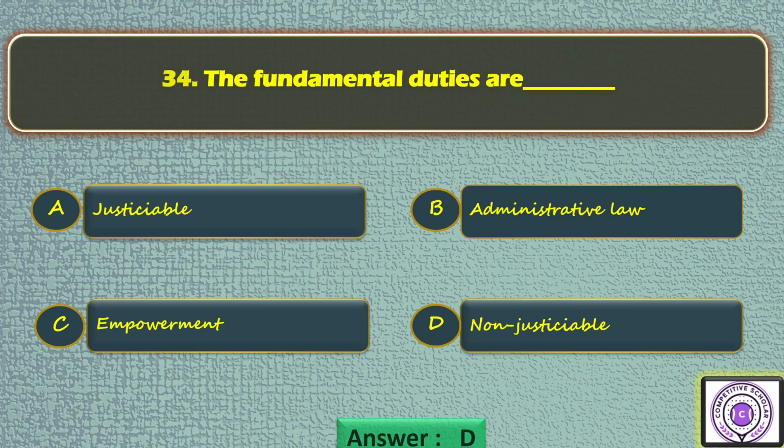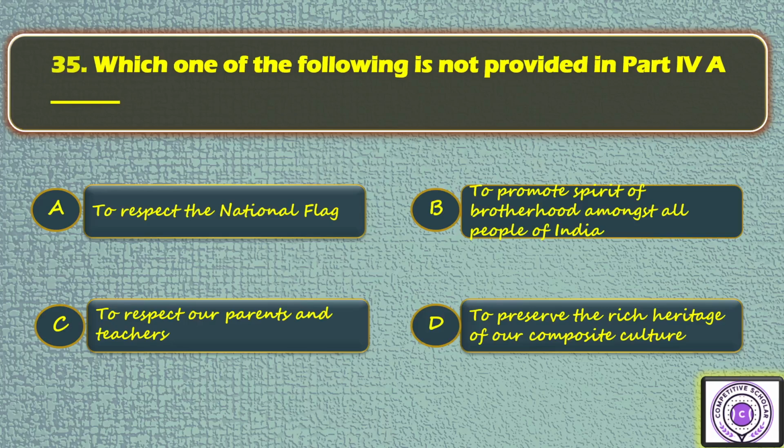So the answer is D. Next, question number 35. Which one of the following is not provided in part 4A? Option A to respect the national flag, option B to promote spirit of brotherhood amongst all people of India, option C to respect our parents and teachers, option D to preserve the rich heritage of our composite culture. So the answer is C.